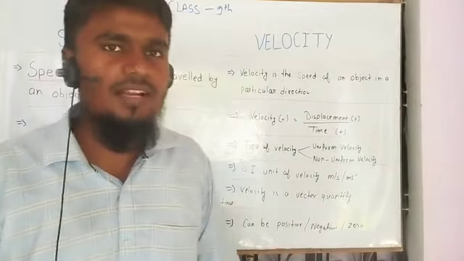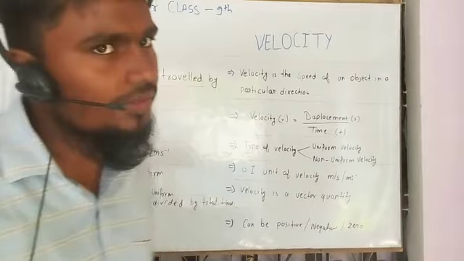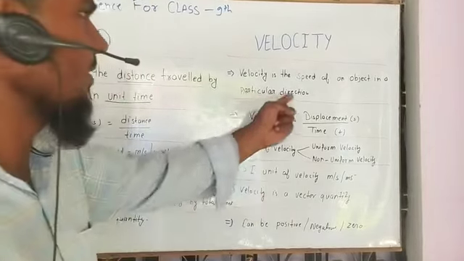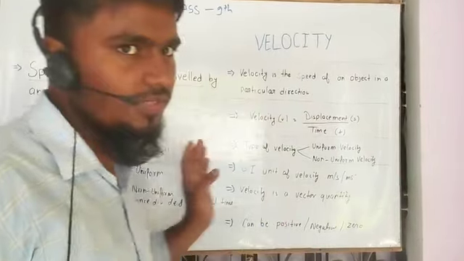If you are in class and your teacher asks what is the difference between speed and velocity, you say there is only one difference: velocity has a particular direction. Speed has no direction, velocity has direction. This is the difference between velocity and speed.